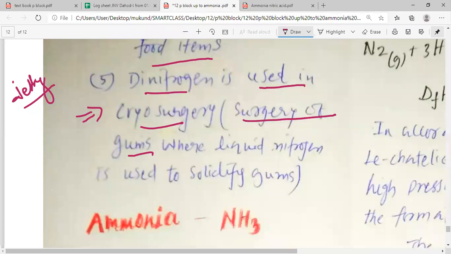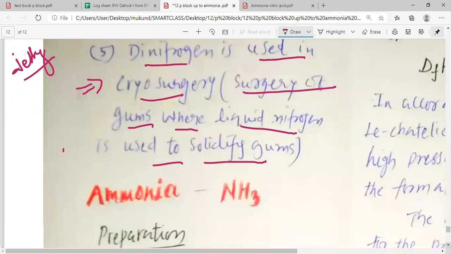And in that case, dinitrogen is used to solidify the jelly kind of structures in our body. So you can see that dinitrogen is used in cryosurgery. That is the surgery of gum where liquid dinitrogen is used to solidify the gums. So this is how, my dear students, we can study about dinitrogen.